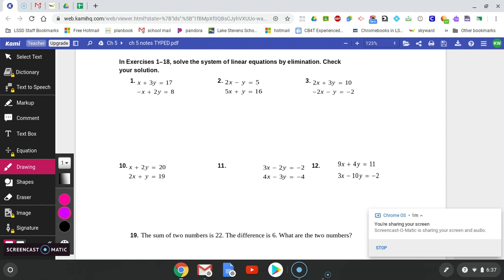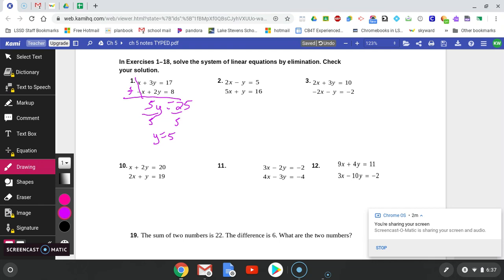All right, so if I take a look at number one, if I put a plus sign right here and draw a line underneath, when I add my columns, so x plus negative x cancels out, 3x plus 2y is 5y, and 17 plus 8 is 25. By adding each of my columns, by adding those like terms, my x's, my y's, and my constants, I was able to get my x's to completely cancel out. And once I have just one variable, I'm able to solve that equation. So it's 5y, so if I divide by 5, then I get what y is. And there's half my answer. It eliminated x, so I could solve for y.